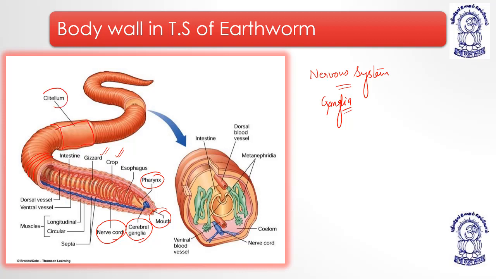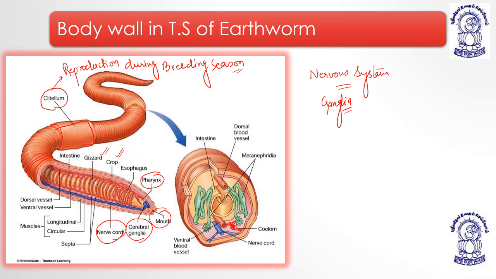Here you can see some segments get fused to form the clitellum. The clitellum actually helps in reproduction during the breeding season. Now you can see they have nerves, and they have a coelom as well. This is the space which is the coelom. They have a ventral blood vessel and a dorsal blood vessel, running along the dorsal and the ventral side.